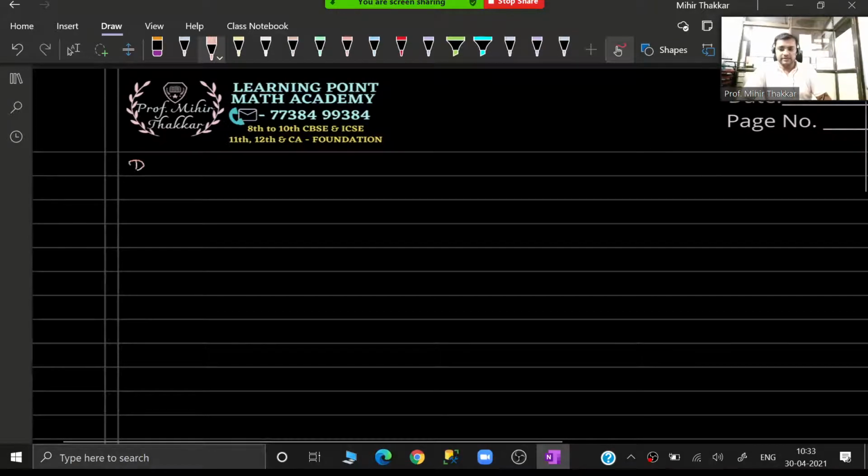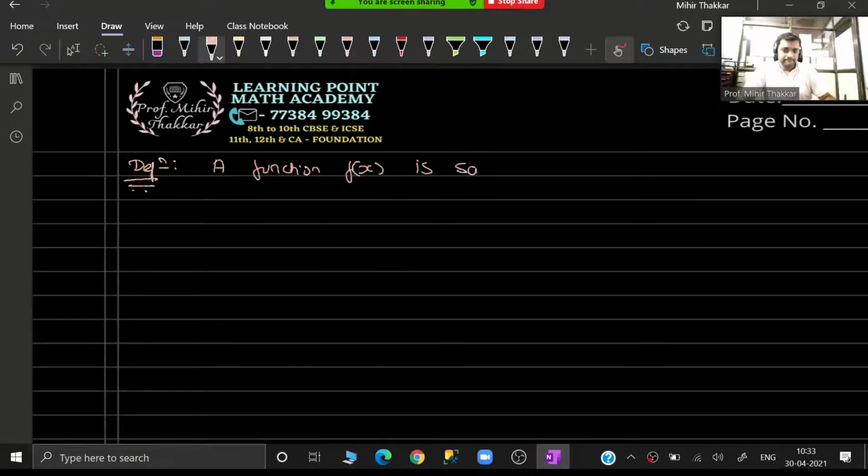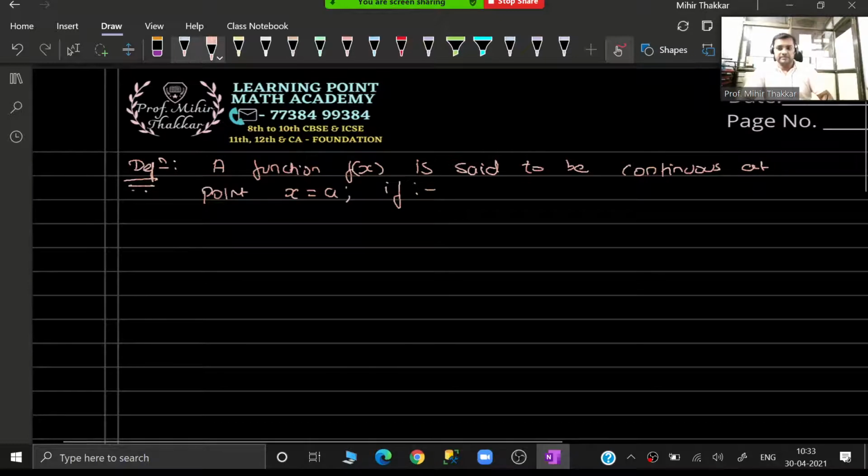So let us write the definition. A function f(x) is said to be continuous at a point x is equal to a if, now see guys, there are two conditions.